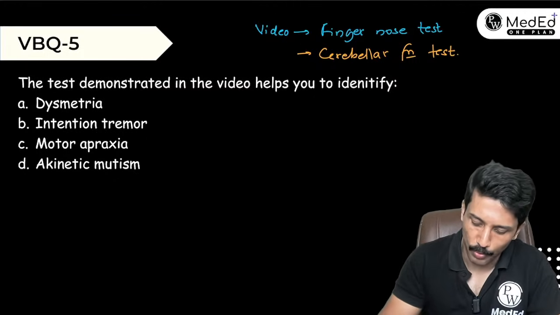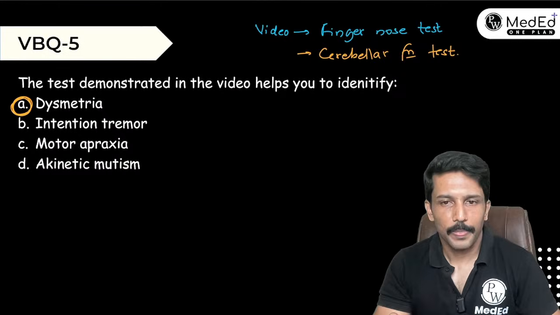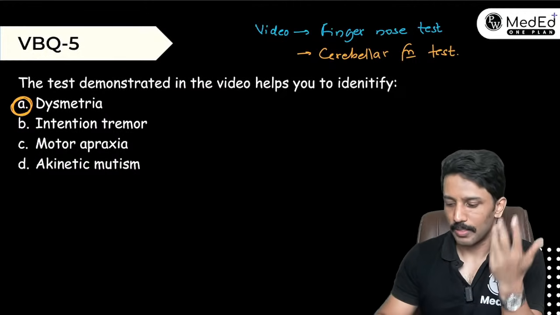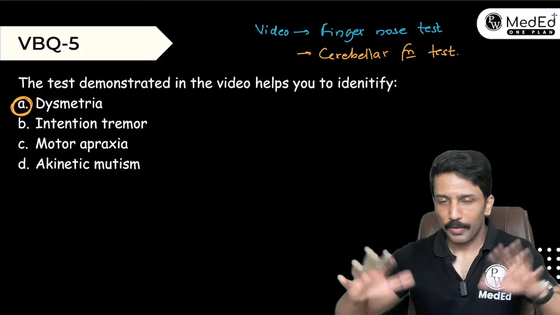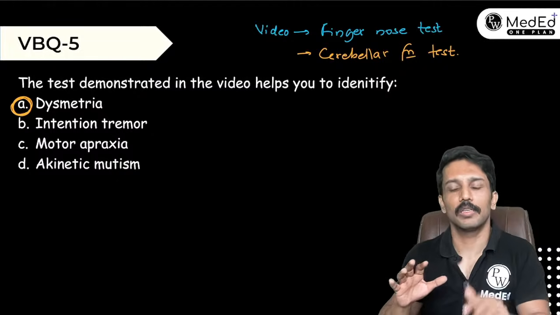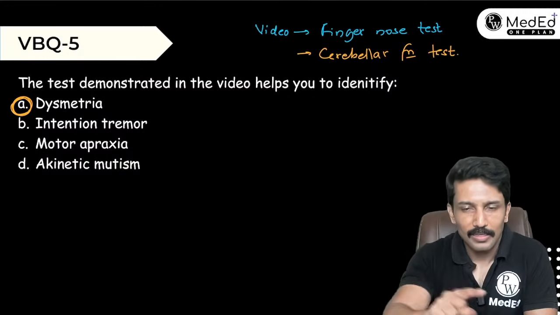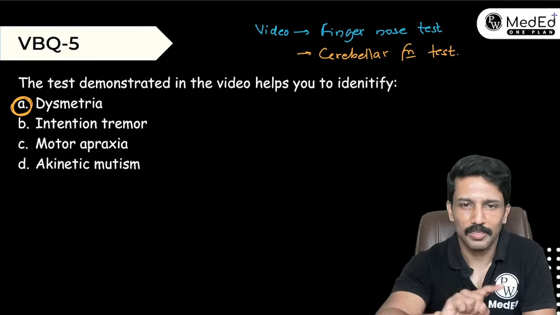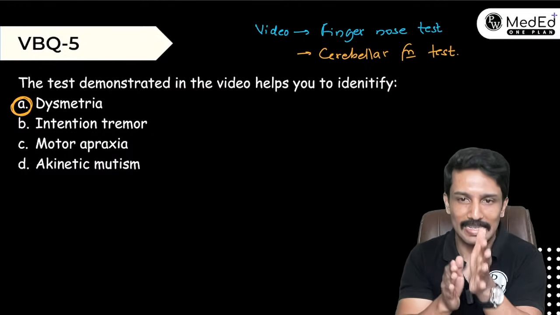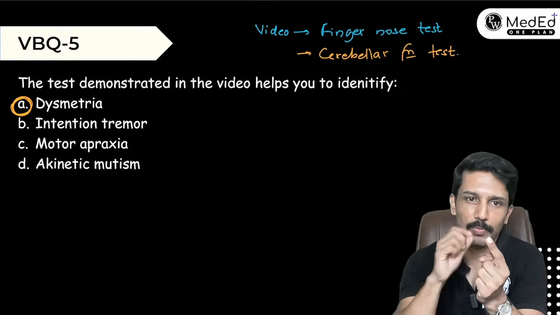Okay, so the first and the most important answer here should be dysmetria. But the test also helps you to identify the presence of intention tremor, because in cerebellar dysfunction, they may not have the tremor at rest. They may not get the tremor when the limb is held in a particular posture, but when they try to do a voluntary movement, they cannot get the coordination right, and then they start pointing here and there, and that's exactly our intention tremor or action tremor. So the same test can help you to gauge the dysmetria by looking at past pointing, and the same test helps you to unmask the presence of intention tremor.